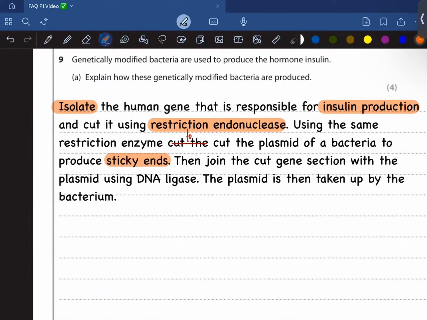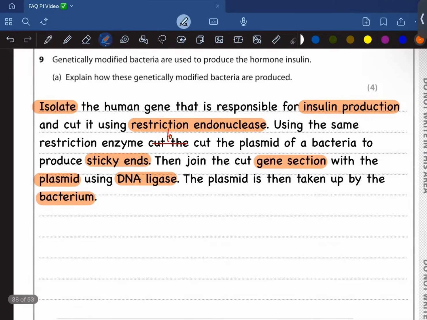Then join the cut gene section with the plasmid using DNA ligase, and the plasmid is then taken up by the bacterium. Okay, so yeah, moving on.